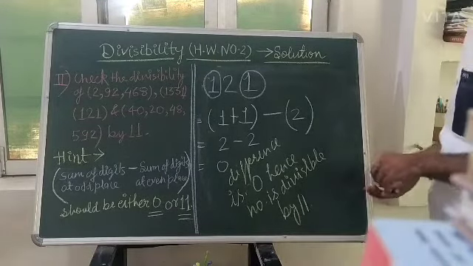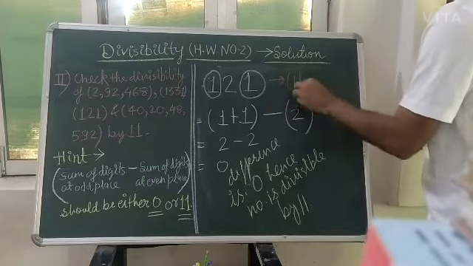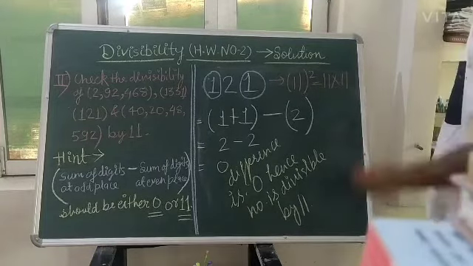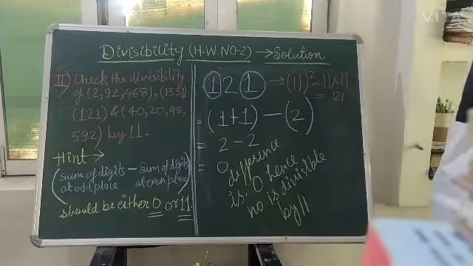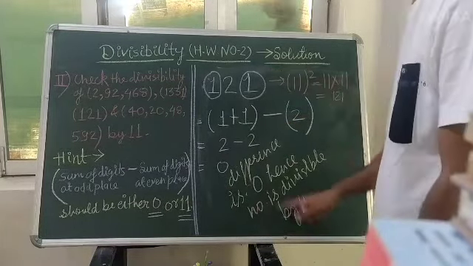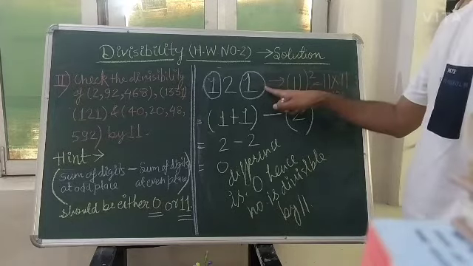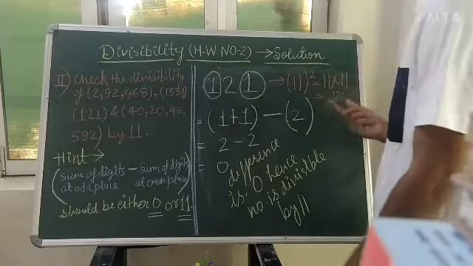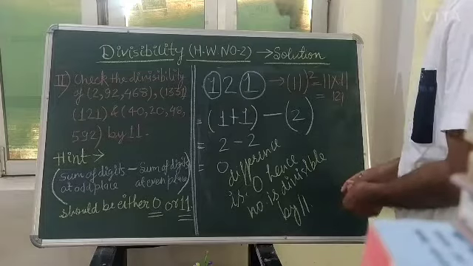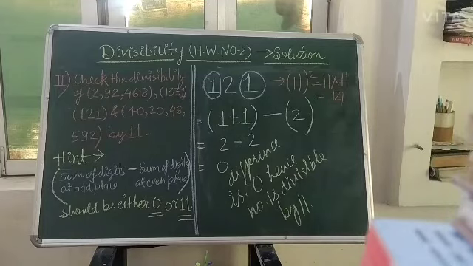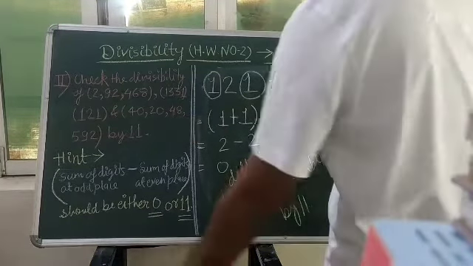And you will be aware about it. It's nothing but 11 square, which means 11 into 11, and you will get 121. You can check it this way. It is divisible by 11. And in the previous one I told you, this one is the cube of 11, meaning 11 into 11 into 11. Okay, now we will move to the third number.